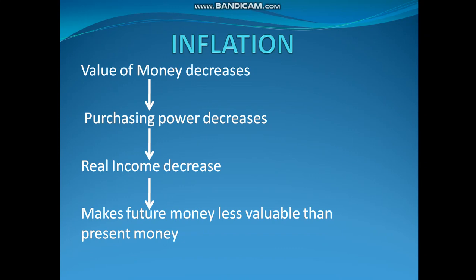Suppose you have 100 rupees in your pocket and you went to the market to buy some amount of rice. With that 100 rupees you bought 2.5 kilos of rice. So what is that 2.5 kilos? That is basically your purchasing power with that amount of money regarding your consumable good, rice: 2.5 kgs.